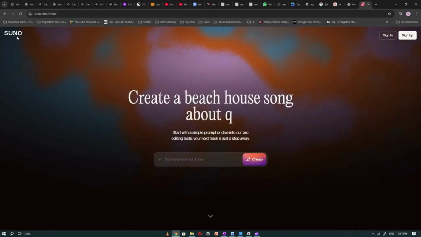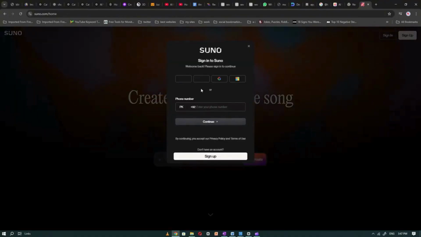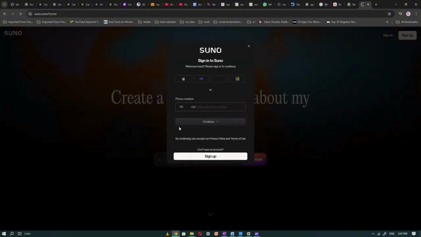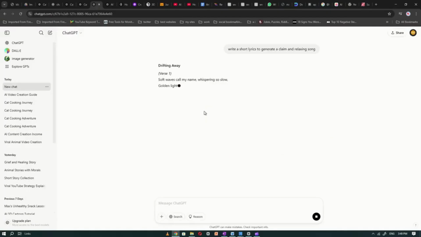Next step. Open Suno AI, create a new account. We use Suno AI to generate music. Go to ChatGPT and ask for calm and cool music that will fit the video, copy the lyrics of the song, go back to Suno AI and paste the lyrics.